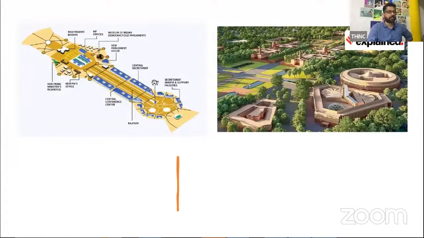So this is basically the project. I'm not going into the details. So you have the old parliament. This is the old parliament. This is the new parliament in the triangular shape. The old parliament will remain as a museum of Indian democracy. Okay. Then this is where you have the Rashtrapati Bhavan, the new Prime Minister's office, new Prime Minister's residence and all.